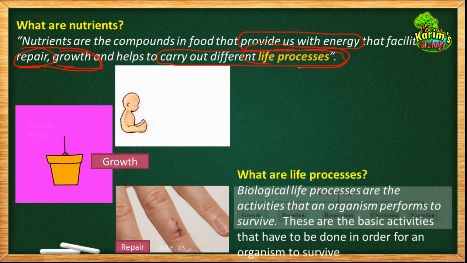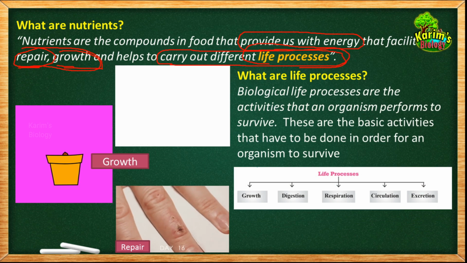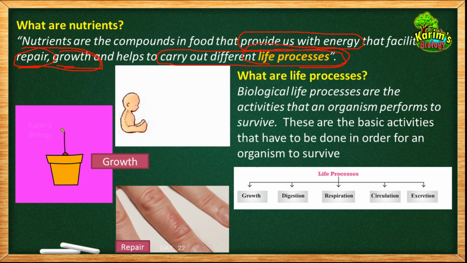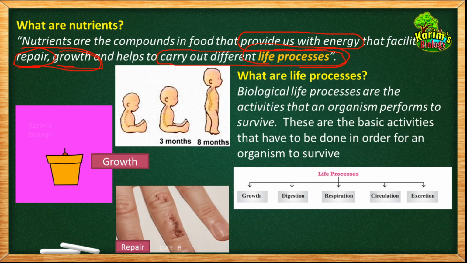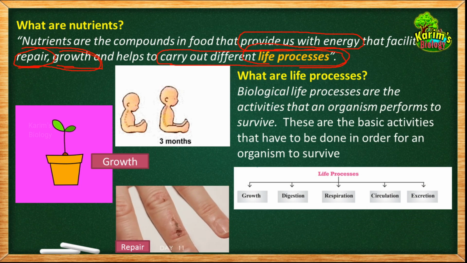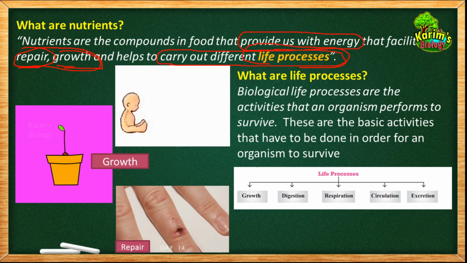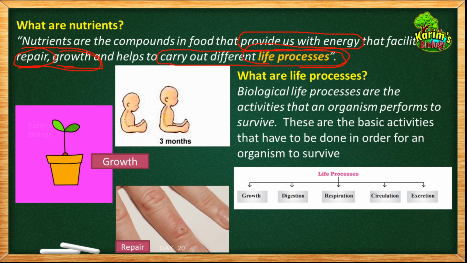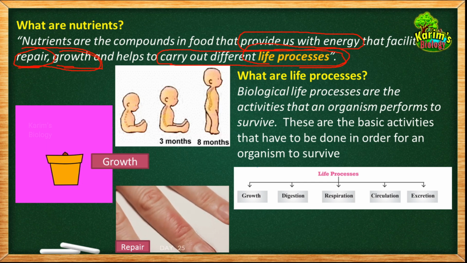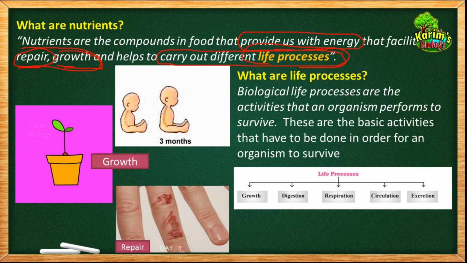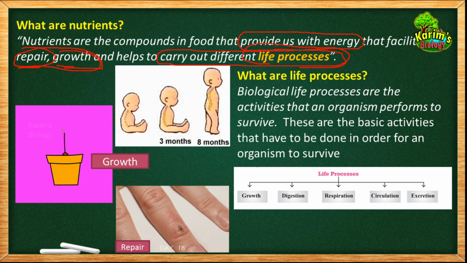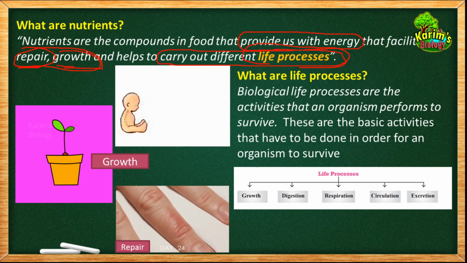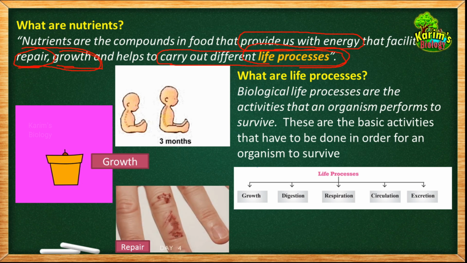The name itself indicates that life processes or biological processes are the activities that an organism performs to survive. You know that in our body there are several activities going on, including growth, digestion, respiration, circulation of blood, and excretion of waste out of the body. Can you guess what happens if these activities don't occur in your body? When digestion does not happen, the food cannot be digested and the nutrients in the food may not be available to the organism, and gradually that leads to death.